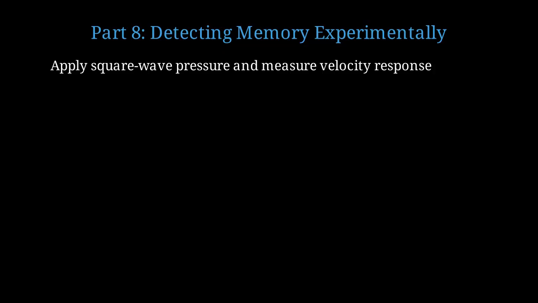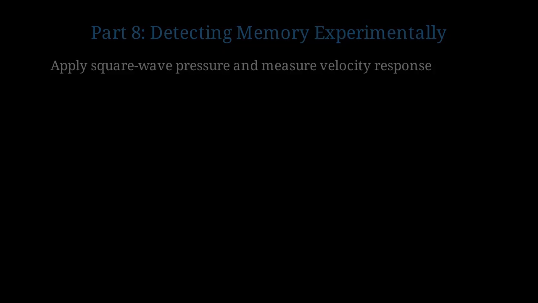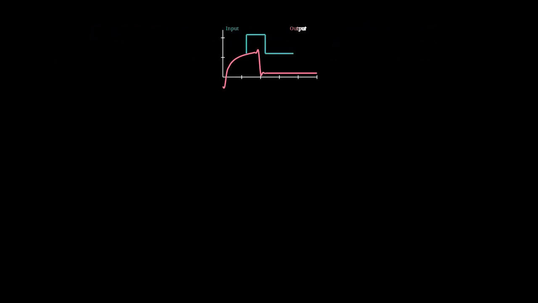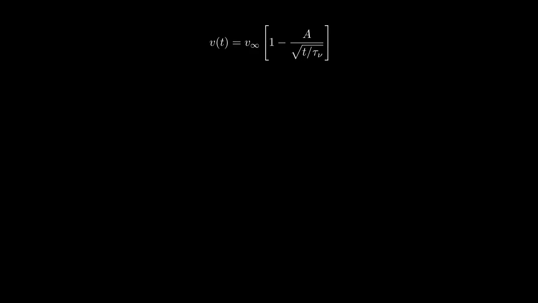Step responses and frequency sweeps reveal clear signatures of hydrodynamic memory. Apply a tiny square wave pressure to a droplet and record its velocity over time. With memory, the response shows a t to the minus 1/2 shoulder after each edge, not an instant jump. Fit the step response with this form to extract memory time tau nu.